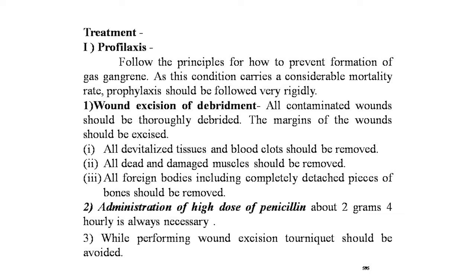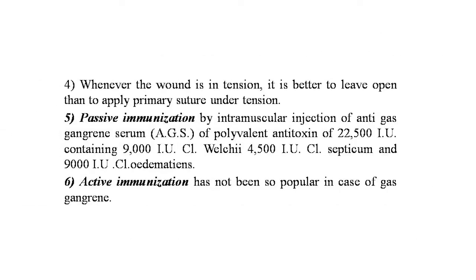And third, while performing wound excision, a tourniquet should be avoided. Similarly, avoid tight plasters in case of compound fractures. Fourth, whenever the wound is in doubt, it is better to leave it open than to apply primary stitches under tension. And the fifth is passive immunization by intramuscular injections of the anti-gas gangrene serum, that is the AGS,